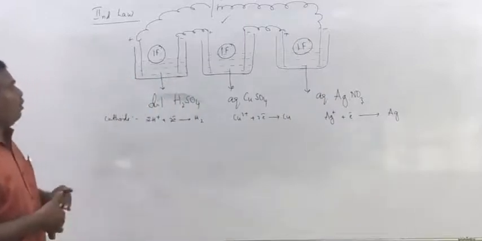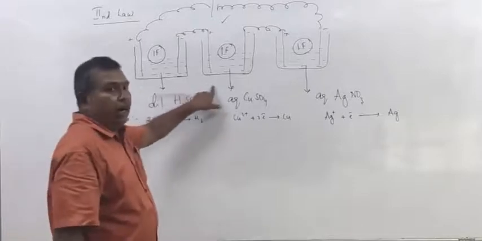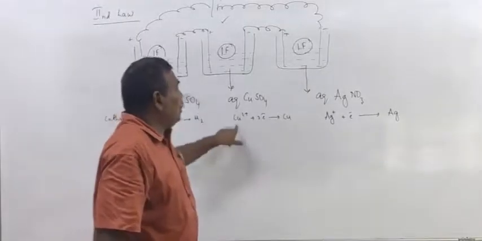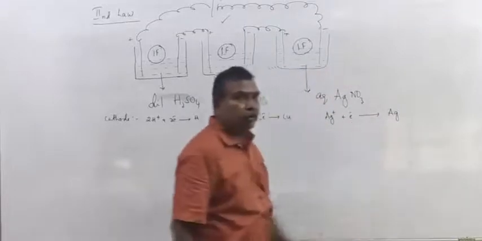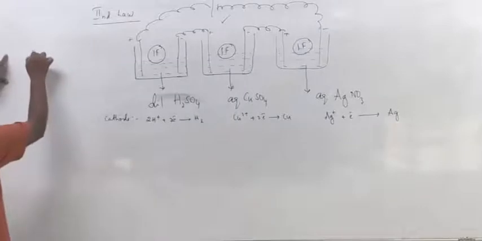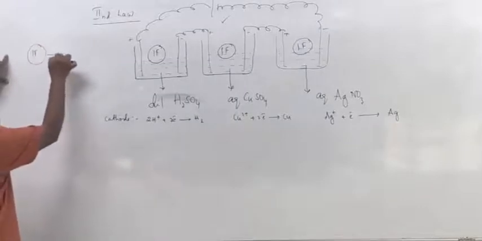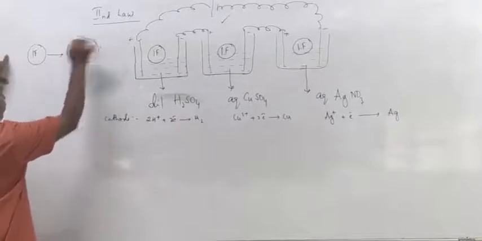So, in this electrolytic cell, at cathode, hydrogen gas will liberate. At this, copper is deposited. In this cell, at cathode, silver is deposited. So, already you know, 1 Faraday of charge can deposit 1 gram equivalent weight of the substance.